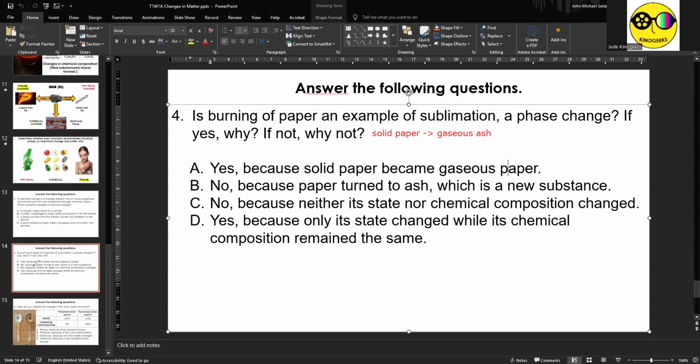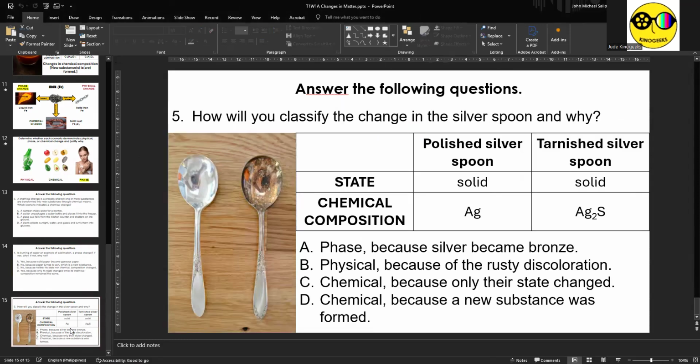Our final question for the day is number 5. How will you classify the change in the silver spoon and why? So on the left, you have polished silver spoon wherein it's solid and the chemical composition is simply Ag.